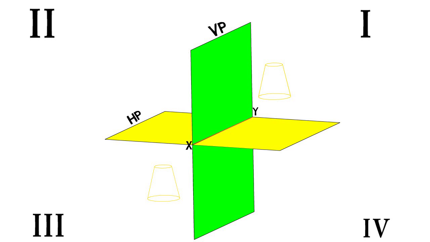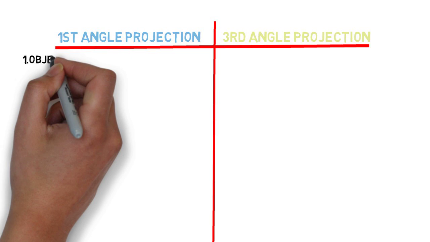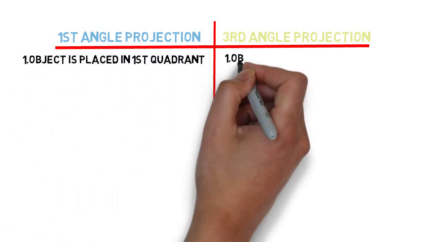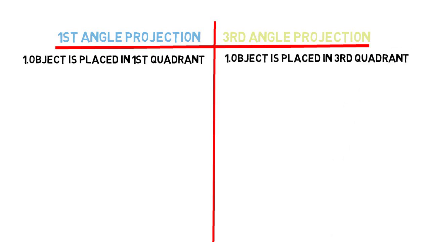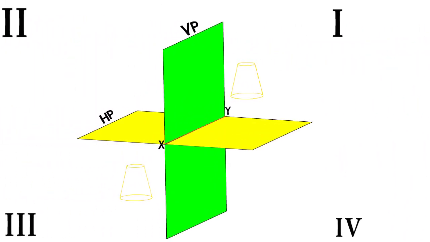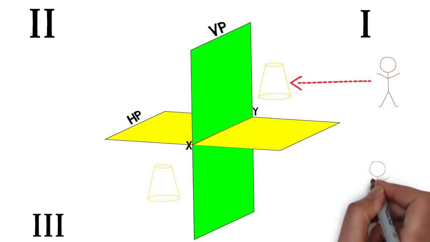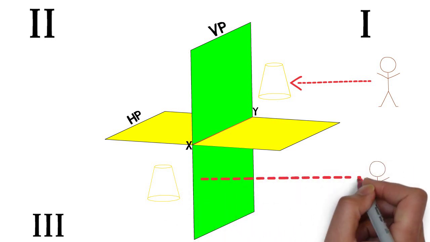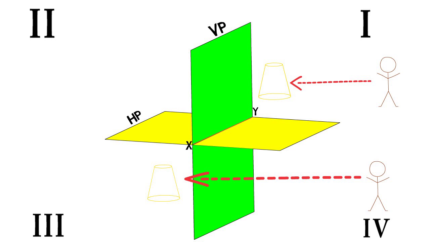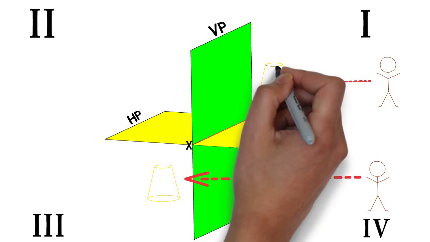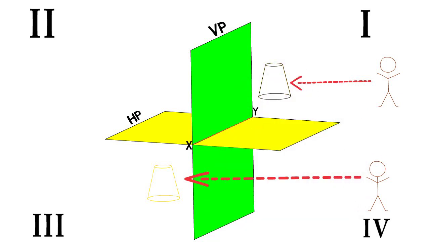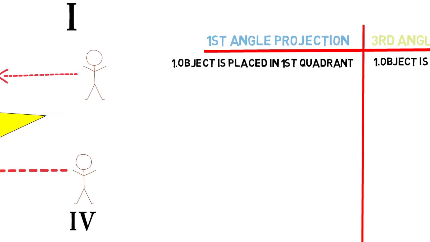This is the first difference between first angle and third angle of projection method, that object is placed in first quadrant and object is placed in third quadrant. Consider observer means you, and you are here looking towards the object like this, and in case of third angle you are here and looking towards object in this way. Here we got the second difference, that in first angle of projection, object lies in between observer and projection plane, while in third angle, projection plane lies in between object and observer.